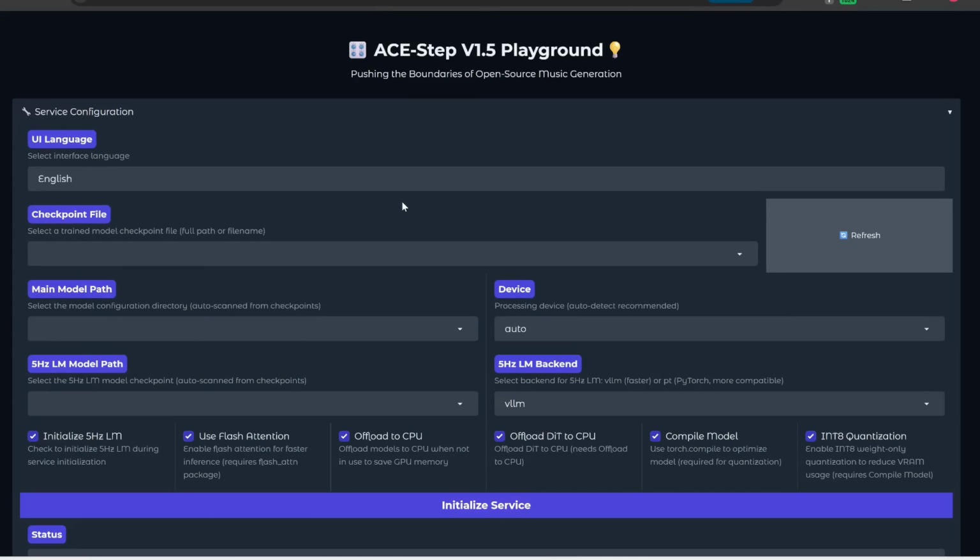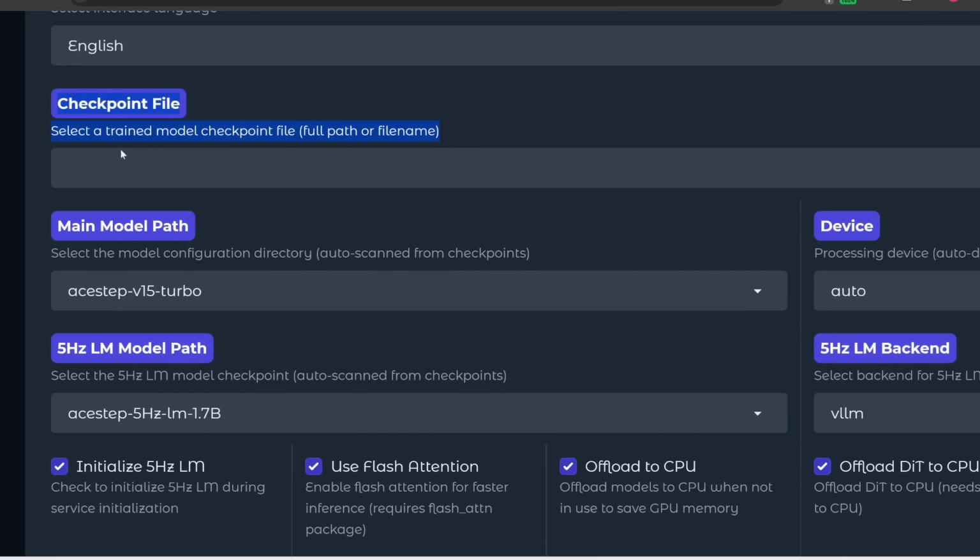Now, let's go over this really quickly. When you start this up, you need to click on Initialize Service before you can run any of the functions. So let's go over what all of these settings even mean. This is pretty self-explanatory. Here's where you select the UI language. When you first run this, the checkpoint file field, as well as this main model path, as well as this model path might be blank, which is okay. This is going to auto-download when you first run this.